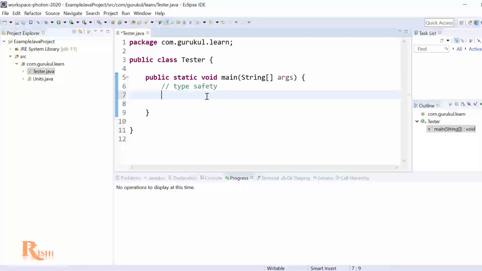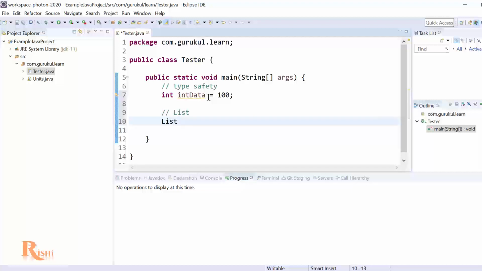So suppose I want to use an integer. I know that I'm going to use the integer, then int data, and then you assign a value to it. So this is a very common practice in Java. That means you have to tell that this particular variable is an integer well in advance. Now this was not true for certain types of data types like list. So in Java 1.4 and before that, lists were generic types. That means it was accepting everything.